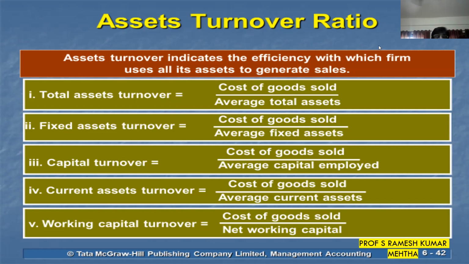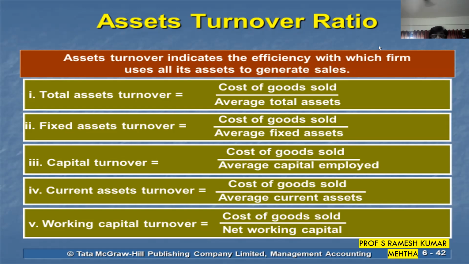So for example, if the company's total turnover is 100 crores and the total investment in assets is only 2 crores, it means with total assets of 2 crores, the company is able to have a turnover of 100 crores, which is very good, because 100 crores divided by 2, the answer is 50. 50 times they are able to convert the total assets into sales.